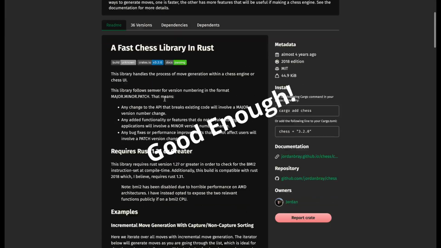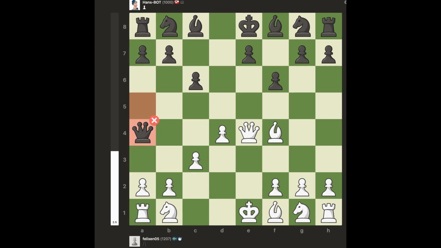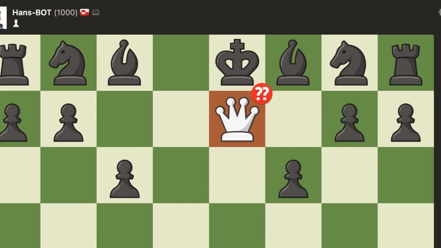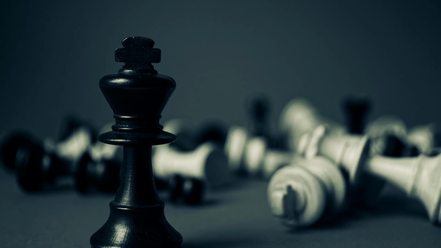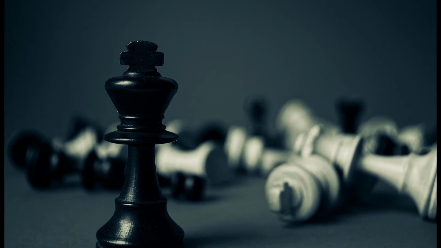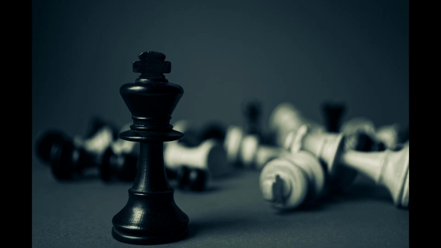So I do what every programmer does, and I look up a chess crate on Crates.io, put together a simple minimax evaluation system, and would you look at that? It sucks. After the initial failure, I kind of gave up. I forgot about it. I moved on to other projects, and I could have left it there, should have left it there. But then, for some reason, I picked it up again.